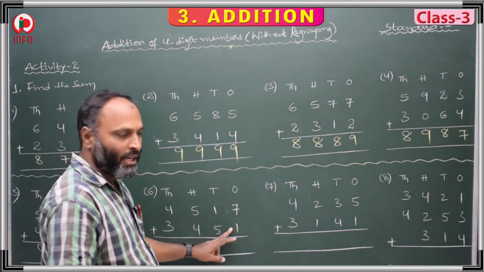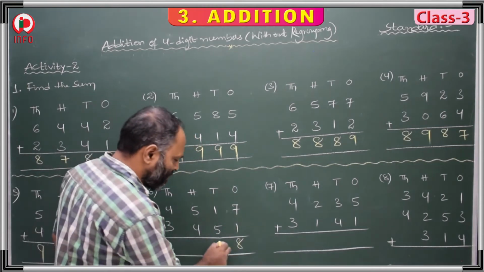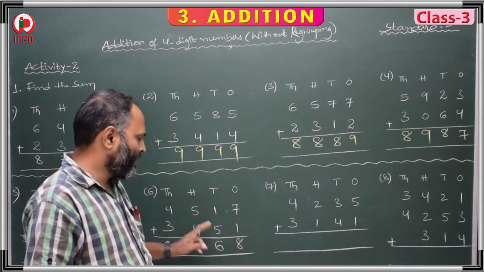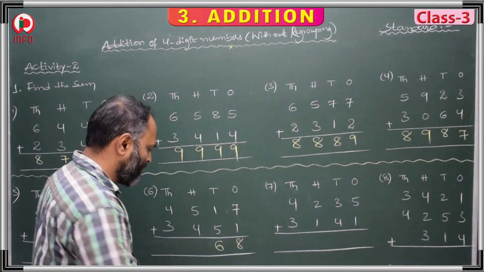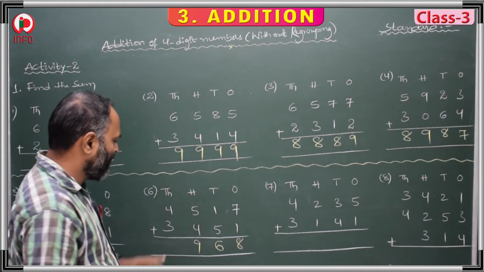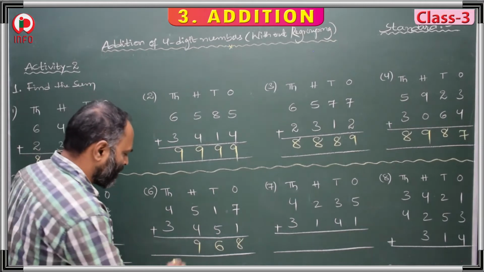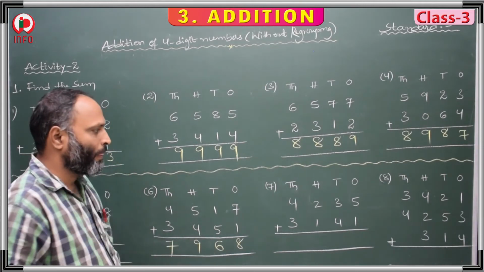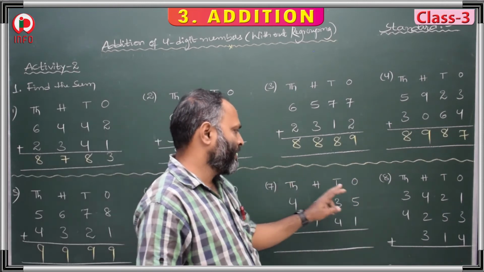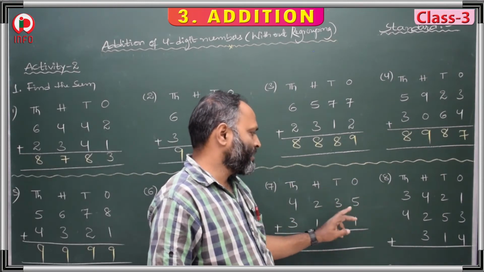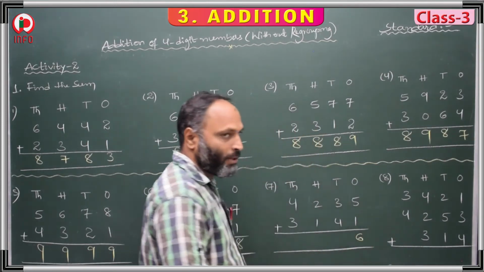7 plus 1 is 8. 5 plus 1 is 6. 5 plus 4 is 5, 6, 7, 8, 9. 4 plus 3 is 4, 5, 6, 7. Now this 7th is also the same, from right to left, that is from the ones place to the thousands place. 5 plus 1 is 6, a single digit, below the ones place.